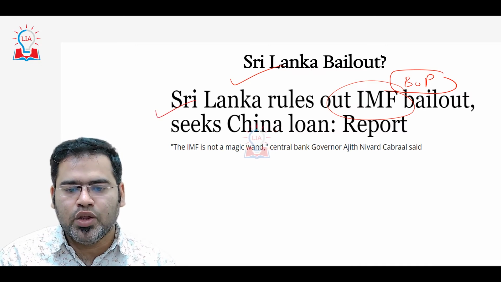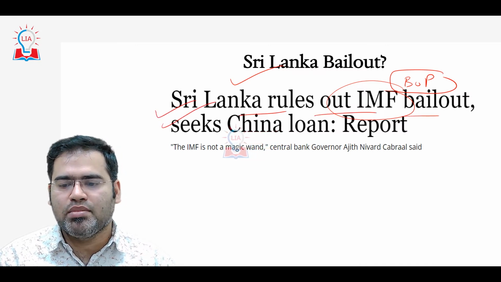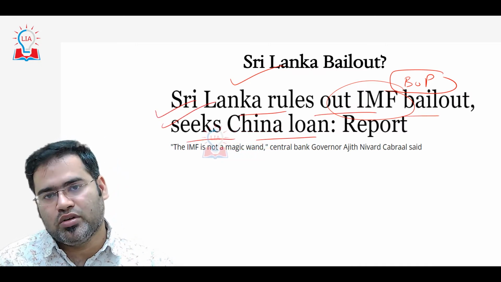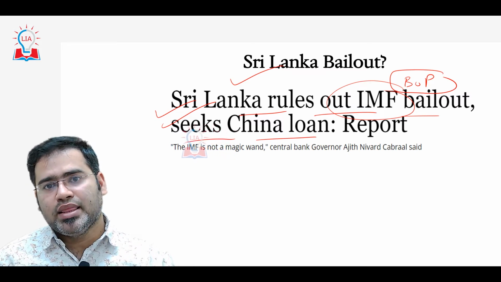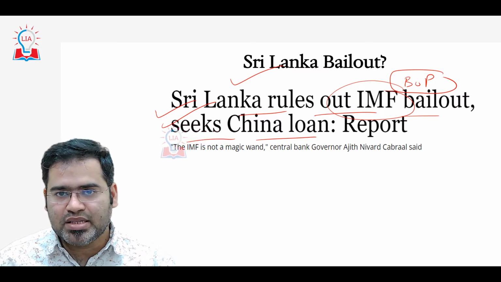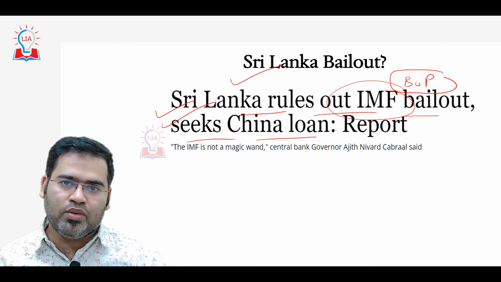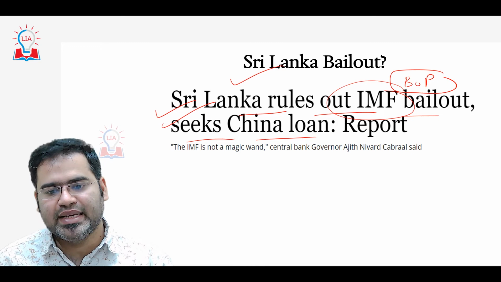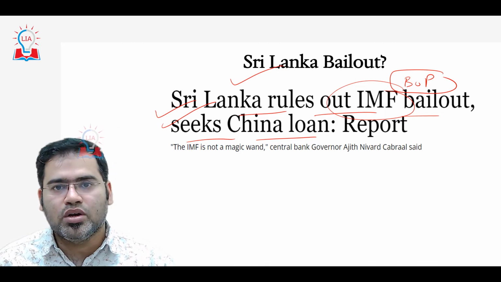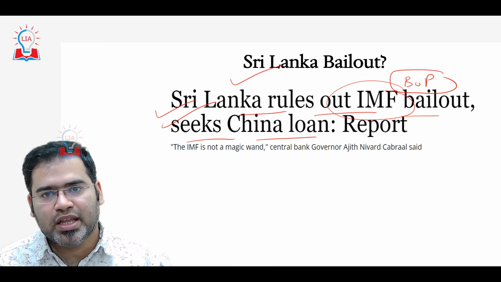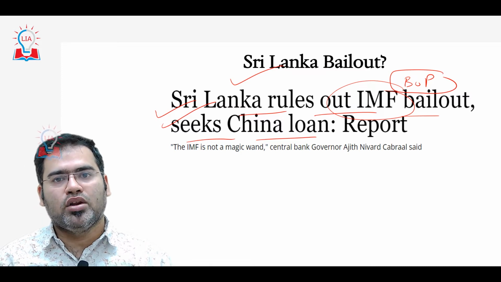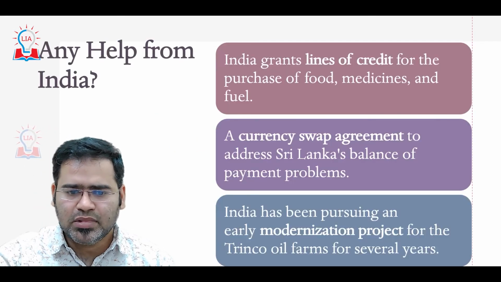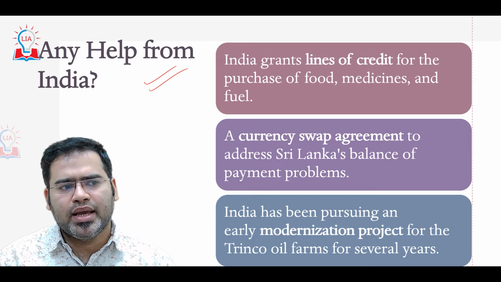And that is the reason there was a news: Sri Lanka rules out IMF bailout and seeks China loan. That means now they are seeking a loan from China. They are already debt trapped in China, and now they want to become more debt trapped by taking a loan from China. Because if China gives a loan, definitely China will give it by providing a lot of conditions only.